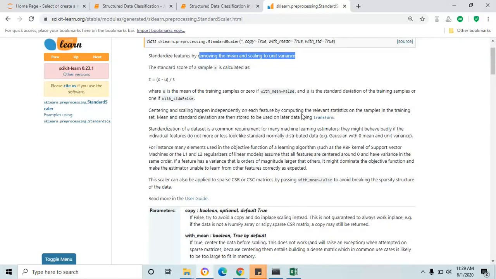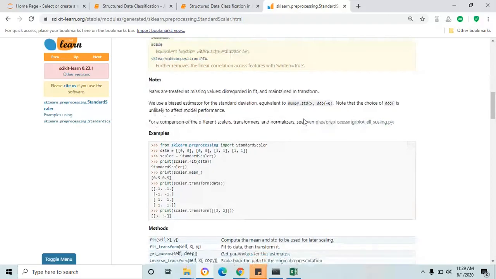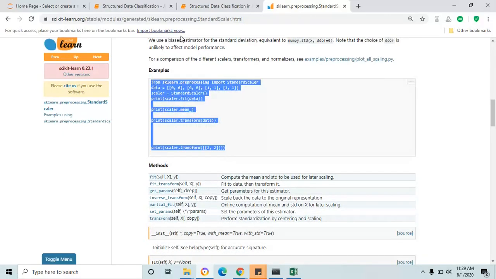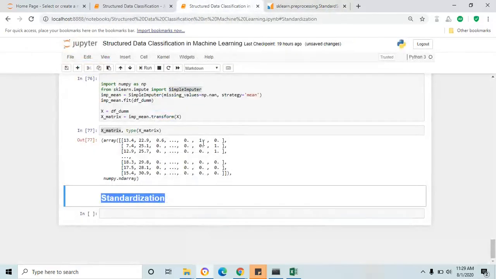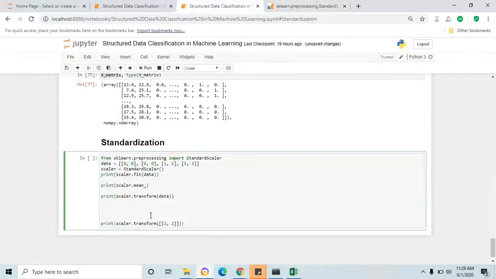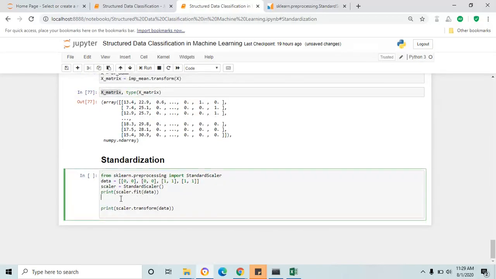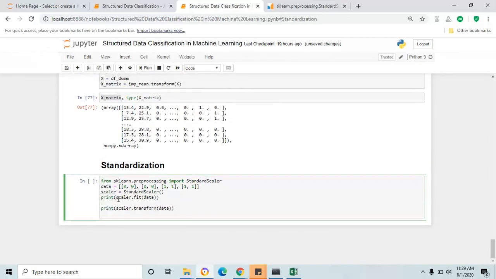Fine. Let's check an example below. Here is an example. Copy and paste it into our Jupyter notebook, remove all unwanted lines, like this one and the last one, which are not required, and run this cell.